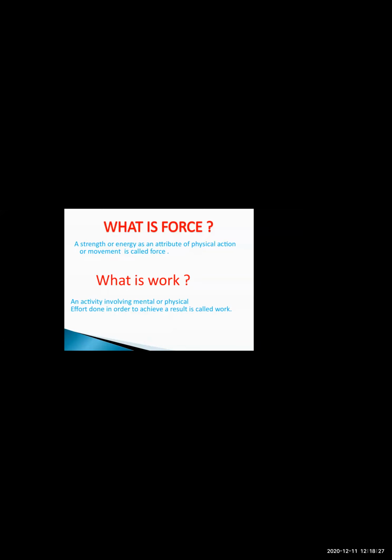You are going to put in some efforts to complete that work to get an achievement. Why are you completing the books? For getting good marks. So what is your achievement? To get good marks in the exam. What is your target? To complete the books. You put in your efforts, and what is your result? Good marks. So in these two things, the work has been performed.